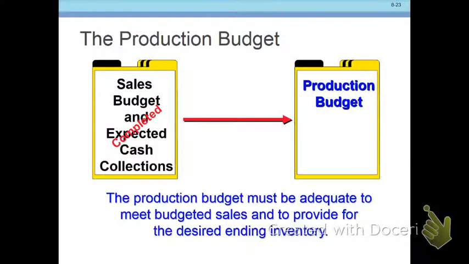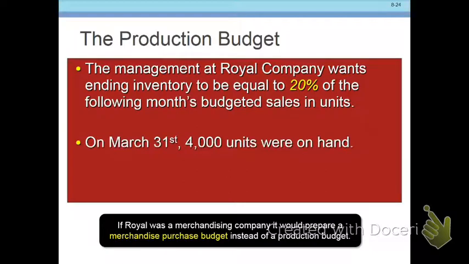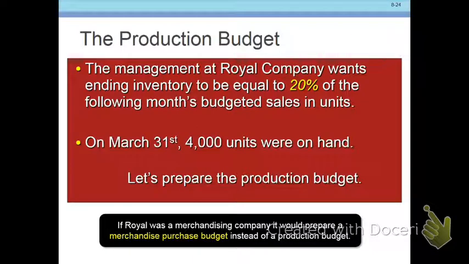Once we have the sales budget completed and cash collections, then we need to go on to our production budget. Now, once again, all of these numbers we're going to have to give you. Management at Royal Company wants ending inventory to be equal to 20% of the following month's budgeted sales. Keep in mind, you don't want that number to be 0.